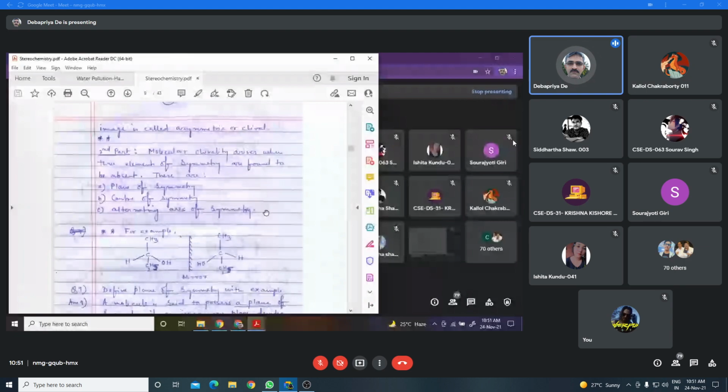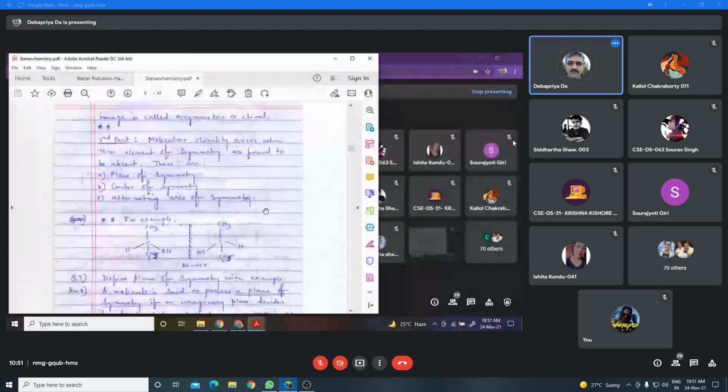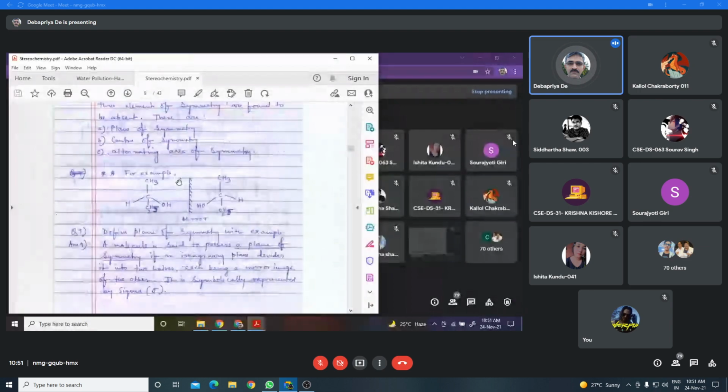Now, the example of a chiral compound. Suppose you write the structure of this compound, the two different stereoisomers, where this is one type of stereoisomer and this is another type of stereoisomer. The molecular formula of both compounds is the same. The structural formula of both compounds is the same, but they differ in the arrangement of the groups in space.